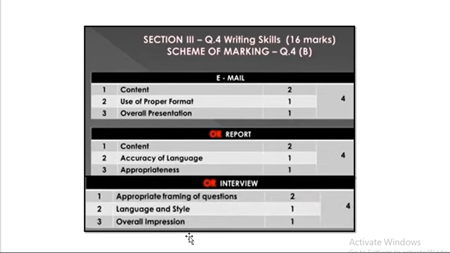Language should be appropriate, and overall impression is also important here. First you have to greet the person who is invited for the interview, then take his permission to ask questions, then ask the questions, and at the end express your gratitude towards that person. In this way you have to practice all the topics, and any one topic you can choose and write at the time of exam.